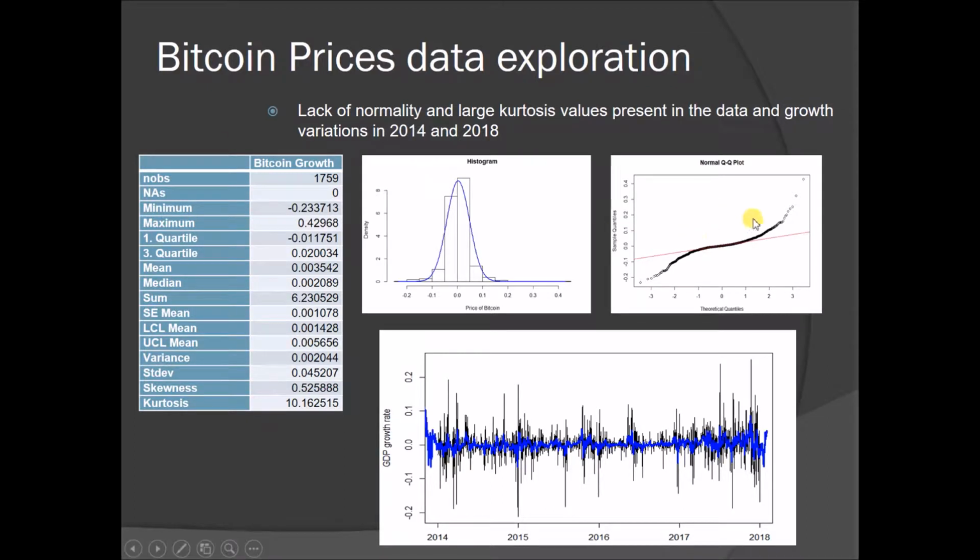We have fat tails on the QQ normal plot, which means the data is somewhat normal, but not really normal. We can see on the growth rate that we have variances in 2015 and 2018. It's also interesting to note that we have a large kurtosis for the data.